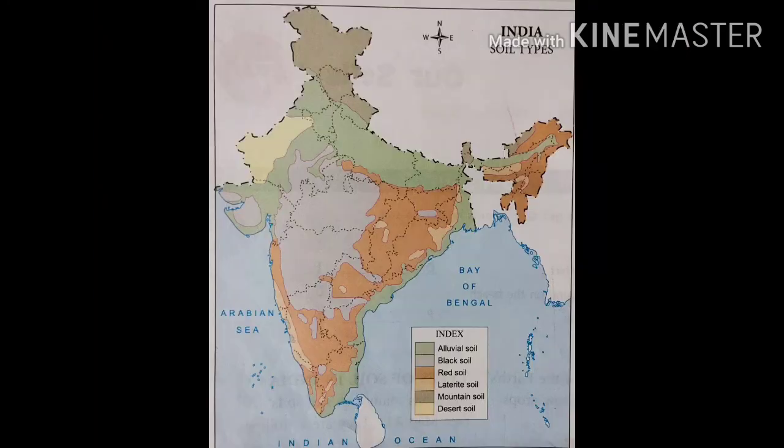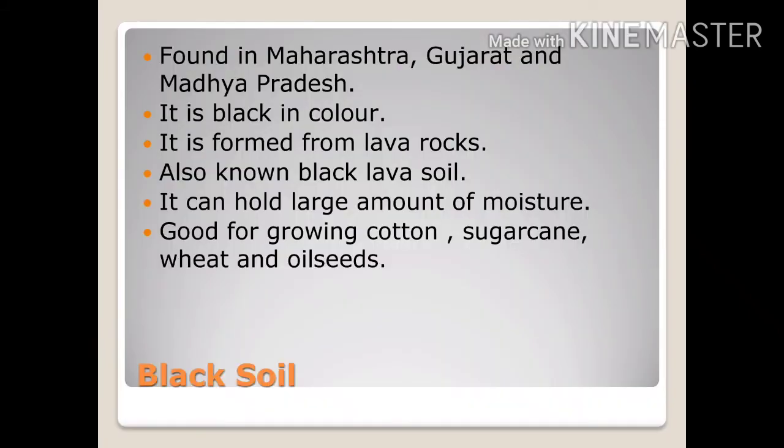Now again look at the map. The areas showing grey color have black soil. These are mostly the parts of Maharashtra, Gujarat and Madhya Pradesh. Black soil is black in color and it is formed from lava rocks. So it is also known as black lava soil.